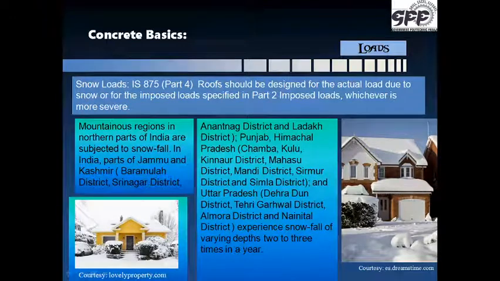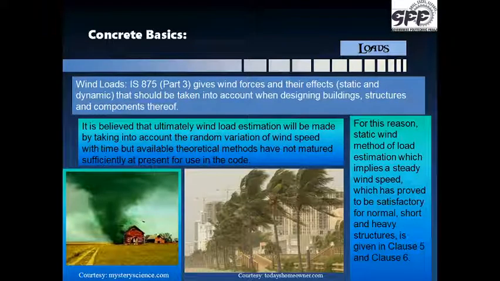So friends, we have studied the various snow loads, how they come on the structure. They have been defined in IS 875 Part 4. Now the wind loads. The wind loads occurring on the structure anywhere within the Indian region have been defined in IS 875 Part 3. This IS 875 Part 3 gives wind forces and their effects, that is static as well as dynamic, that should be taken into account when designing buildings, structures and components thereof.